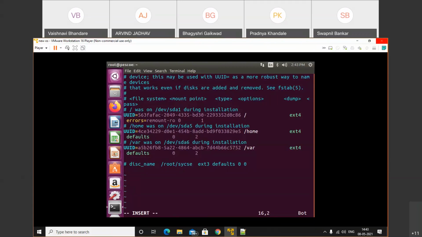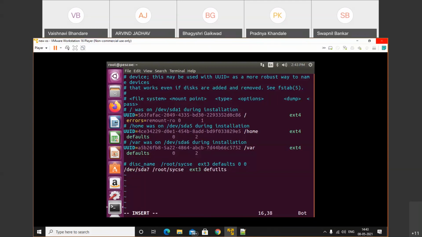So /dev/sda7 is our disk name. /root/sycsc is our mount point option. ext3 is your file format option. So we can use ext3, ext4, xfs, but make a note that by using blkid we'll get the file format option. So जो file format blkid में होगा वही यहाँ देना है. So right now we have ext3. So here I will pass defaults.